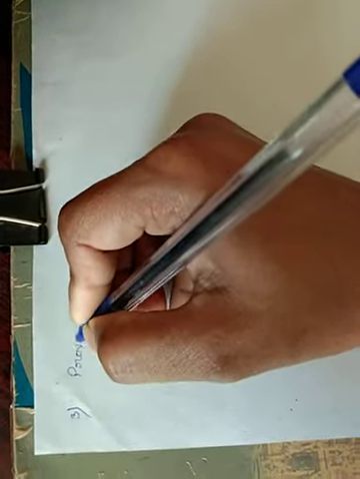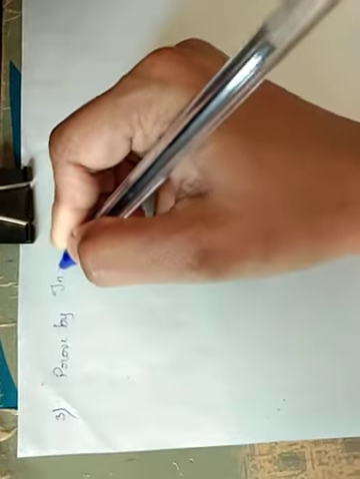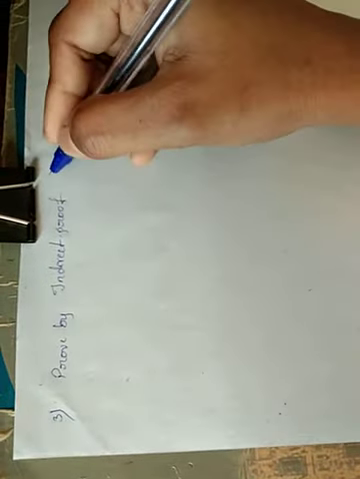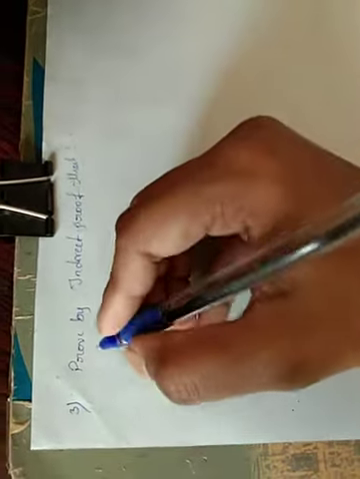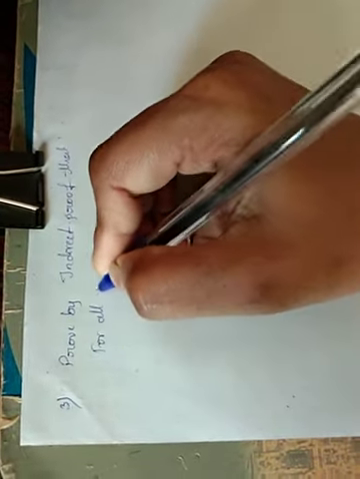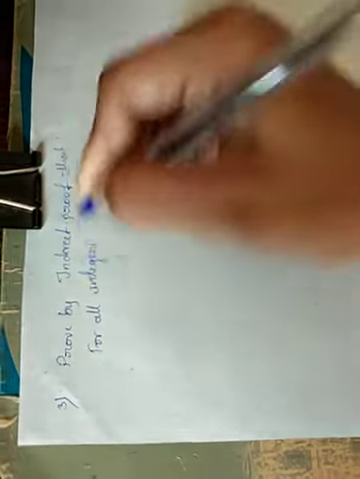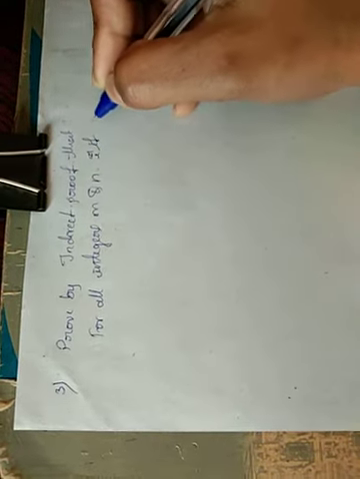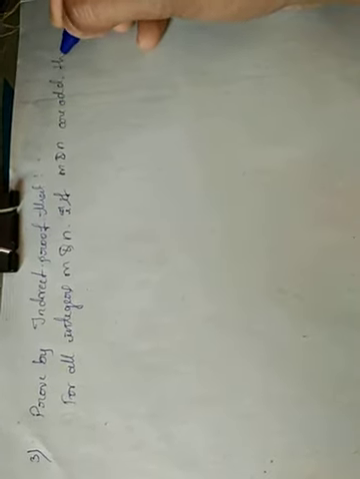Next we are moving to the third example. Prove by indirect proof that for all integers m and n, if m and n are odd, then m times n is odd. If m and n are odd, m times n is odd.